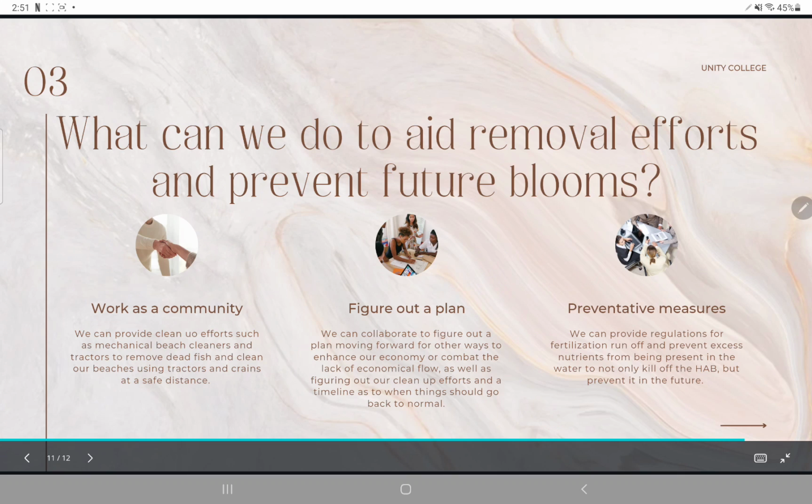What can we do to aid removal efforts and prevent future blooms? We can work as a community to provide cleanup efforts such as mechanical beach cleaners and tractors to remove dead fish and clean our beaches using tractors and cranes at a safe distance. Figuring out a plan. We can collaborate to figure out a plan moving forward for other ways to enhance our economy or combat the lack of economical flow, as well as figuring out our cleanup efforts and a timeline as to when things would go back to normal.